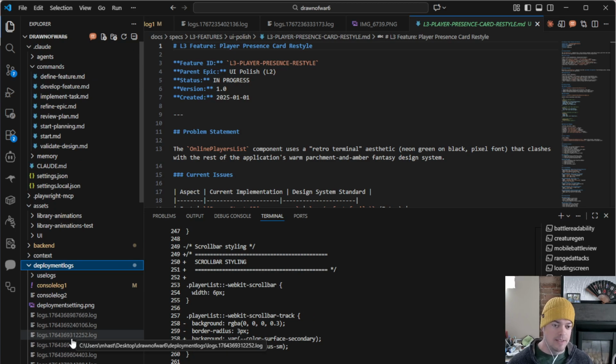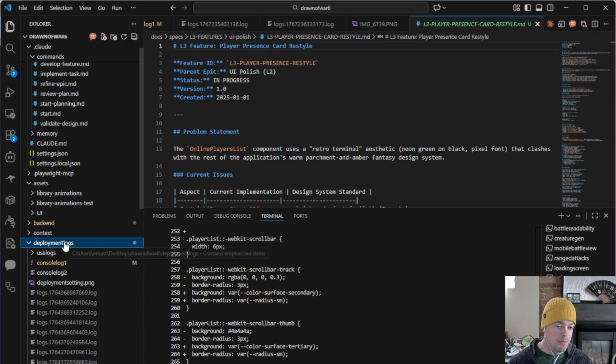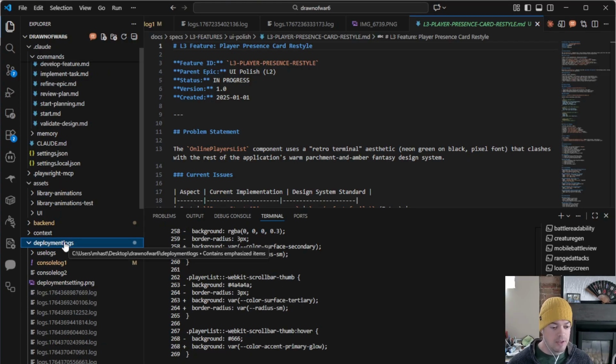Let's talk about it. See what you can find. And this has been a really powerful way to give Claude the context of the game in deployment, and allows it to quickly understand what's going wrong, fix it. We redeploy, we iterate, and this has been a super effective way to continue to advance the game, refine it, fix bugs, and get it working really well.